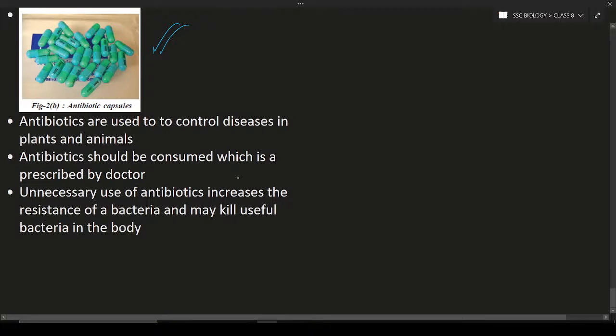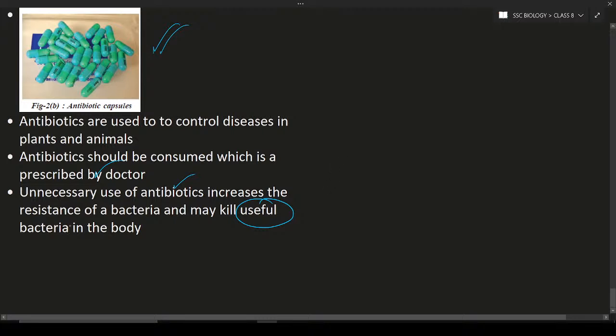So antibiotics should be consumed only as prescribed by the doctor. It means after consulting a doctor, the doctor will provide the antibiotics, and only those should be taken. You should not take unnecessary antibiotics. Why? Because if you take antibiotics unnecessarily on your own wish, they will kill the useful bacteria in your body. This is the reason we have to take antibiotics only after consulting a doctor.